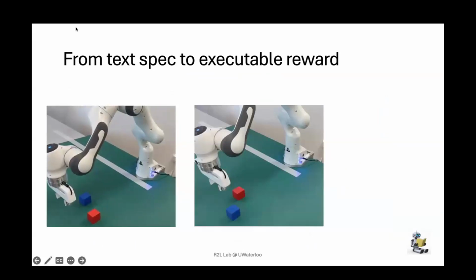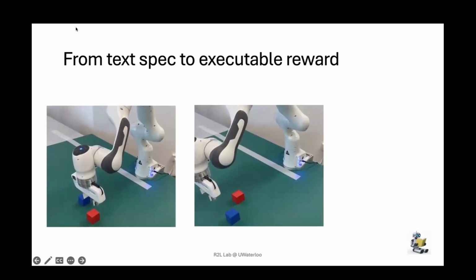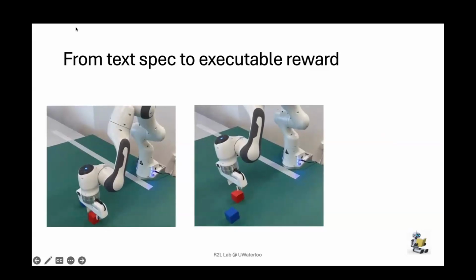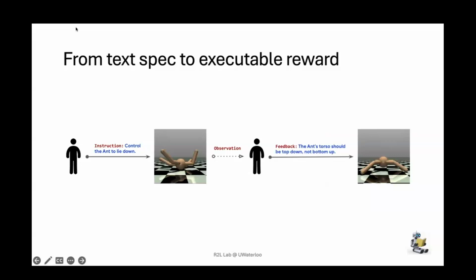This is just showing that the policies that we learn from text reward do sim to real. So they transfer onto real-world manipulation using this robot arm. The other thing I want to mention is that in addition to generating the reward function, it turns out it's trivial for us to interactively improve it.